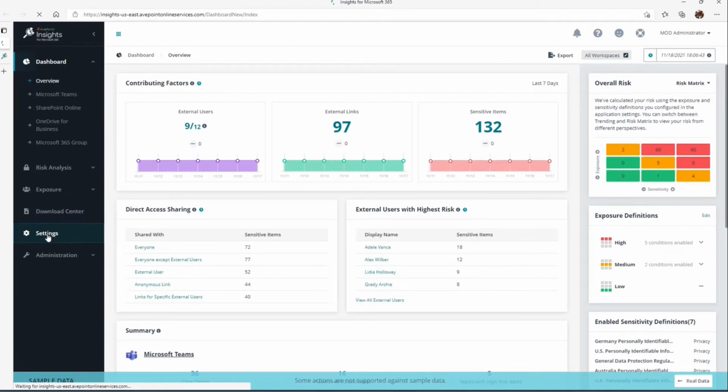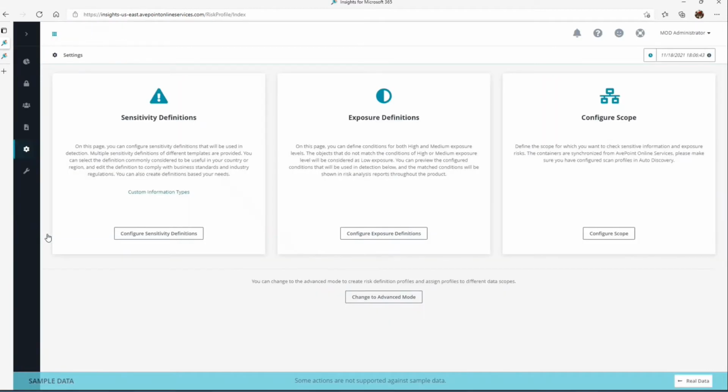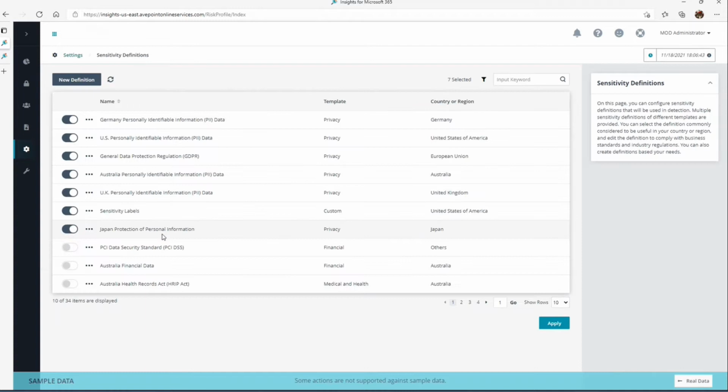So if we go into settings here, we have three main areas to configure to determine our sensitive items within our tenancy that Insights will report on. The first is sensitivity definitions. So depending upon where your customers are, if they are just using sensitive info types currently, then that's great. That's a great starting point for us.